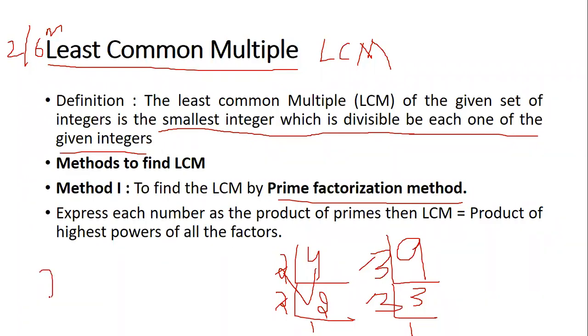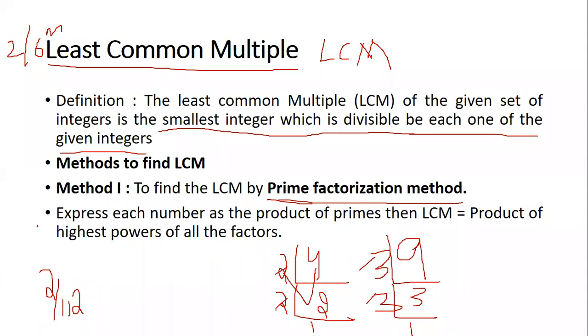If you take 2, 2 is divisible by 1 and itself. 3 is divisible by 1 and by 3 itself. There's no rule, but I usually take prime numbers and divide the given numbers. That's why it's called the prime factorization method.